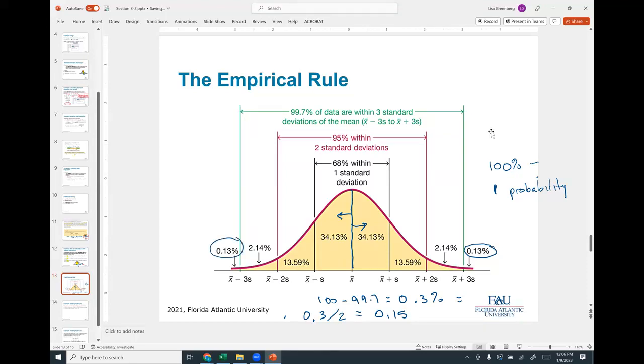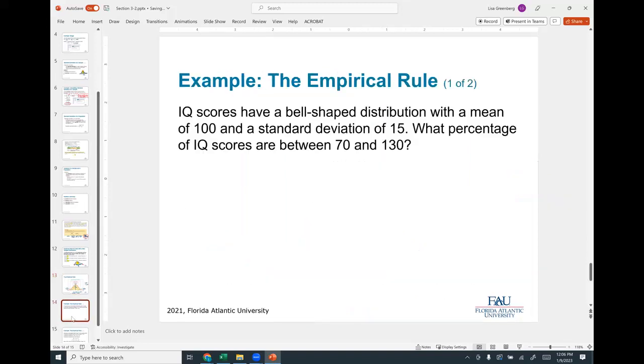Okay, so hopefully this chart makes sense to you. We do need this chart. So for example, IQ scores have a bell-shaped distribution. Okay, let's draw a picture, with a mean of 100.